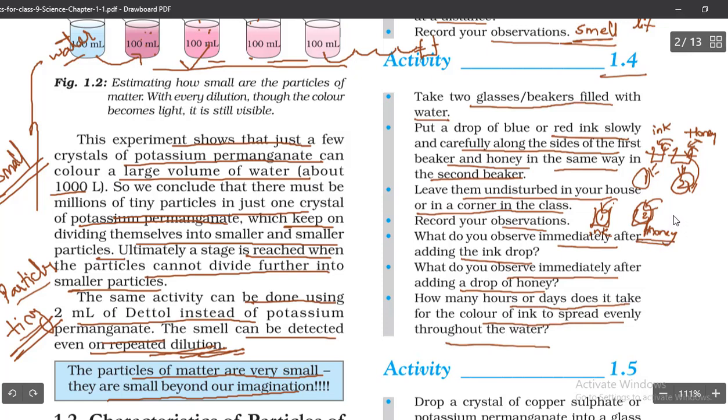If you see the thickness, the ink is just like liquid only, right? And the honey is also liquid, but it is somewhat thicker. So because of this reason, the diffusion or the mixing of these two substances in water will be different.